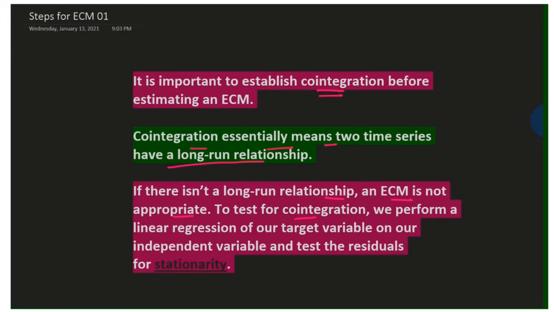To test for co-integration, we perform a linear regression first. Step 1 is to just perform your linear regression. For instance, if you have a data set, Y is your total volume of stock, and then we have an intercept, and then beta 1 is for X1, your independent or explanatory variable, beta 2 is for X2, another explanatory variable, and then we have a small error term in the regression.